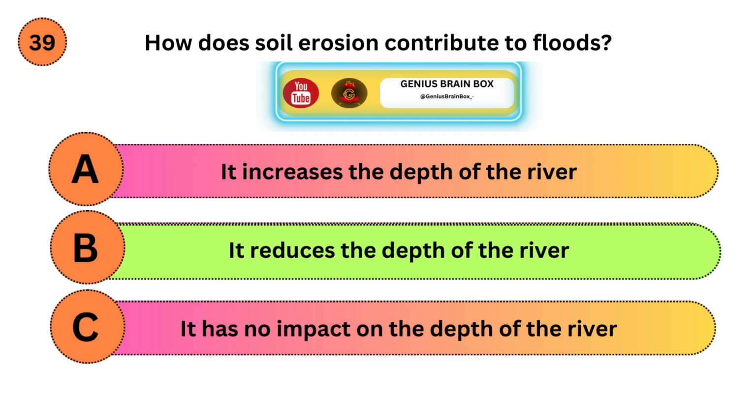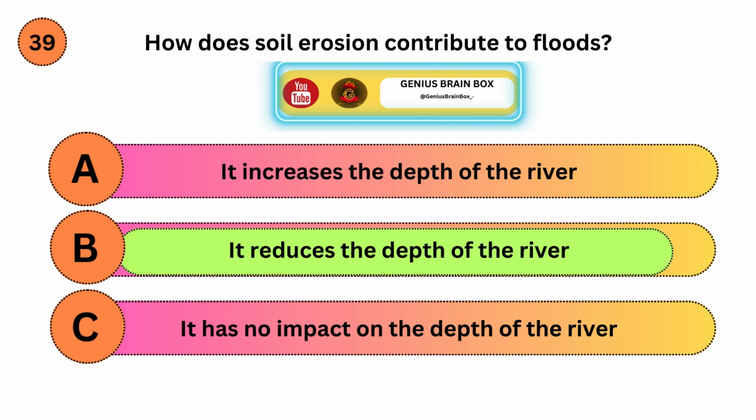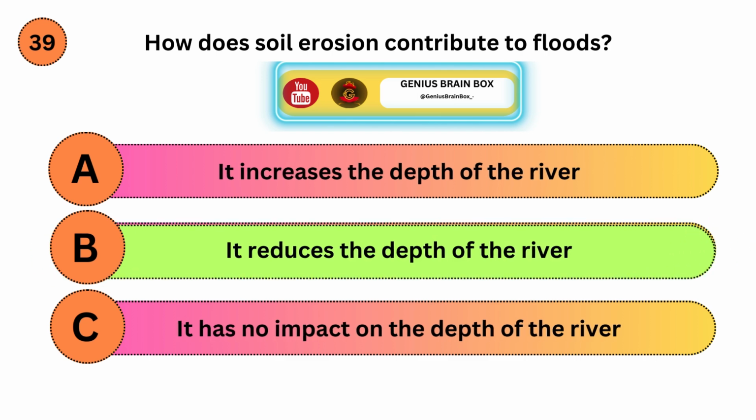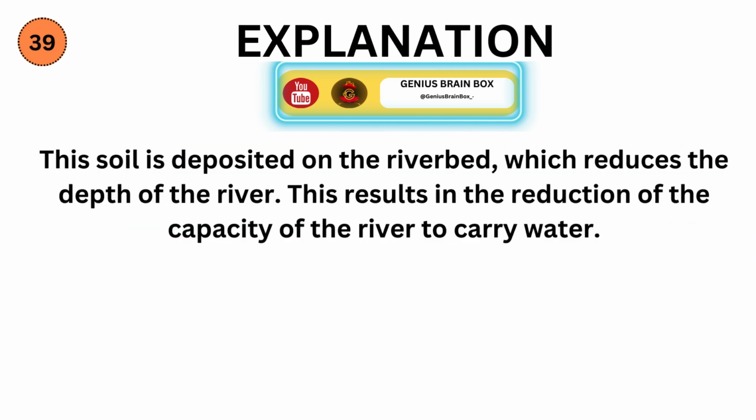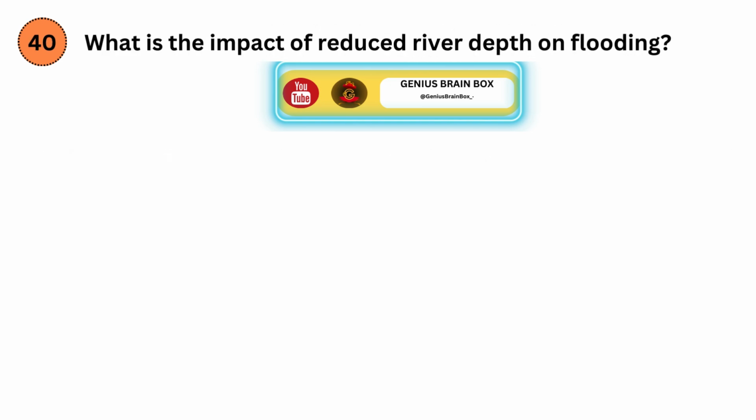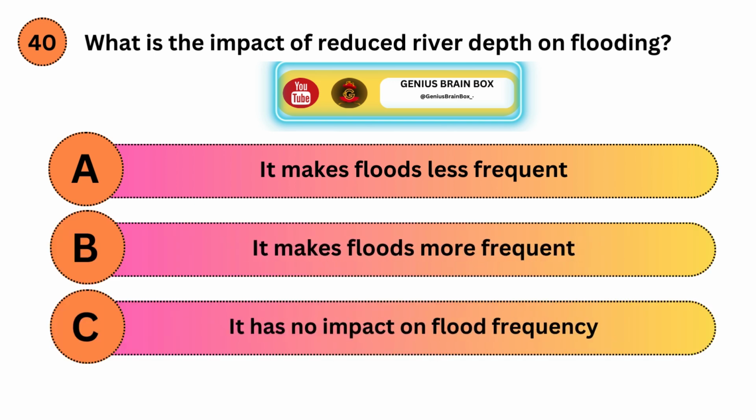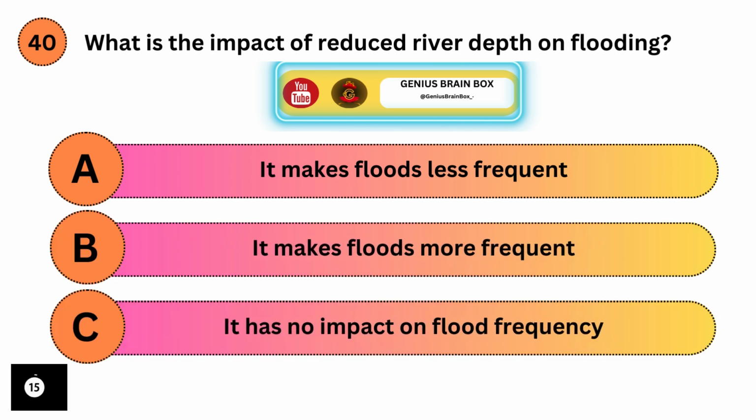Correct answer is B. Explanation. This soil is deposited on the riverbed, which reduces the depth of the river. This results in the reduction of the capacity of the river to carry water. What is the impact of reduced river depth on flooding? Option A, it makes floods less frequent. Option B, it makes floods more frequent. Option C, it has no impact on flood frequency.